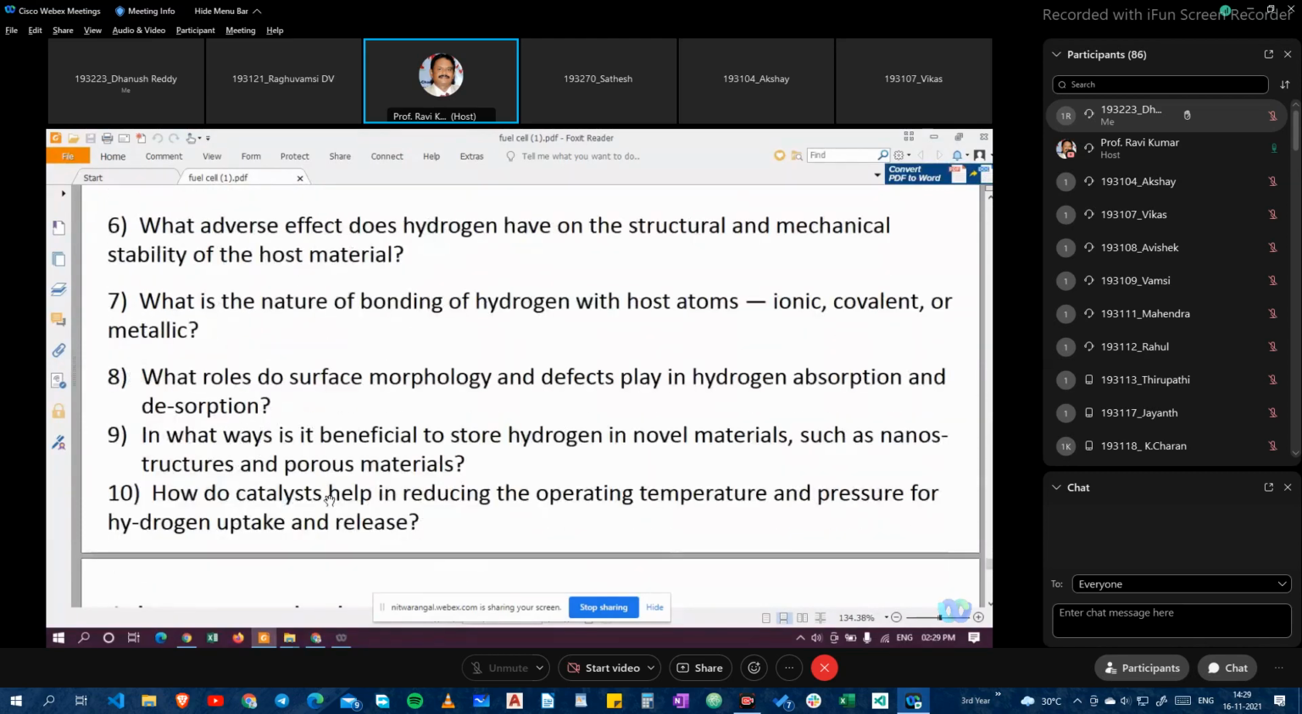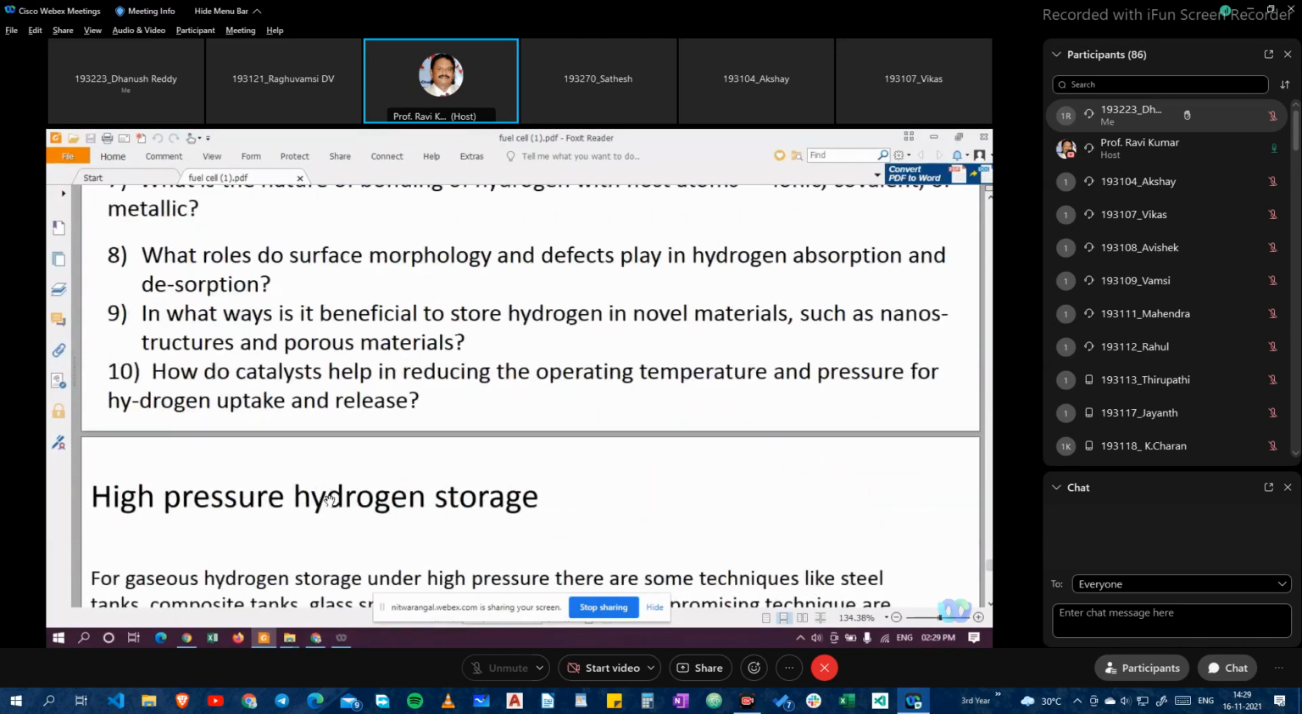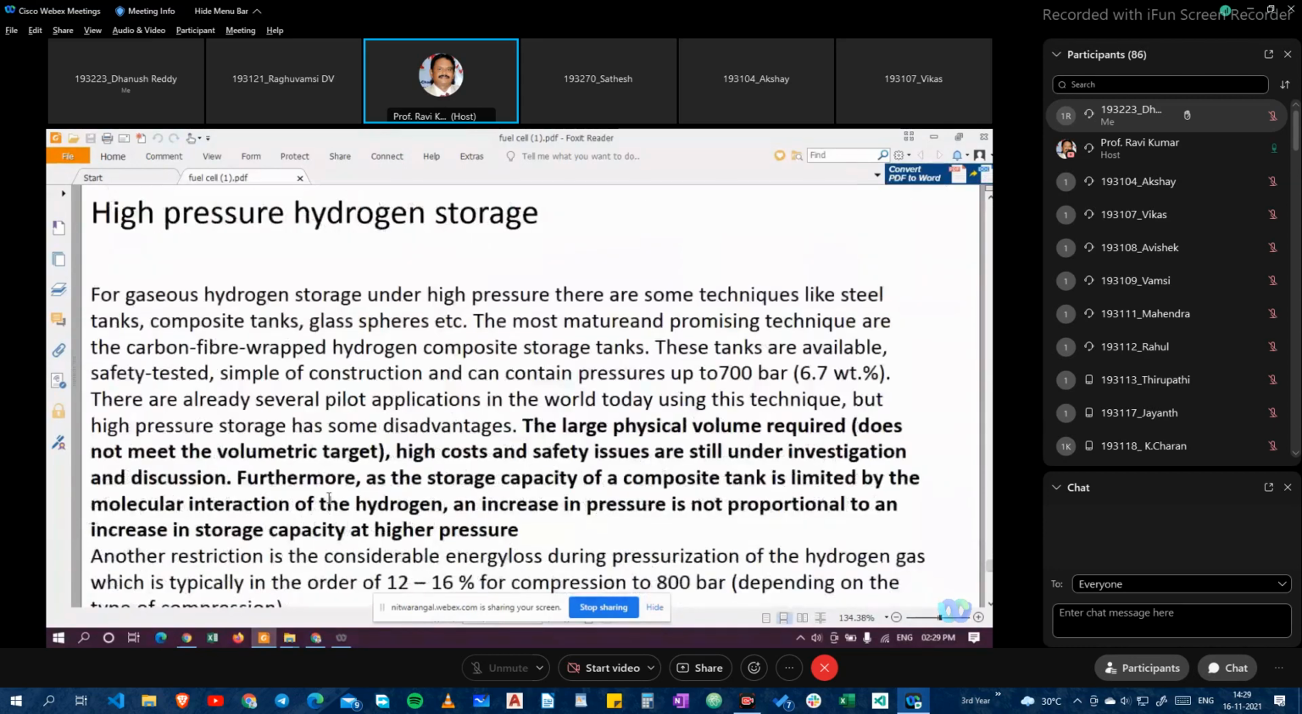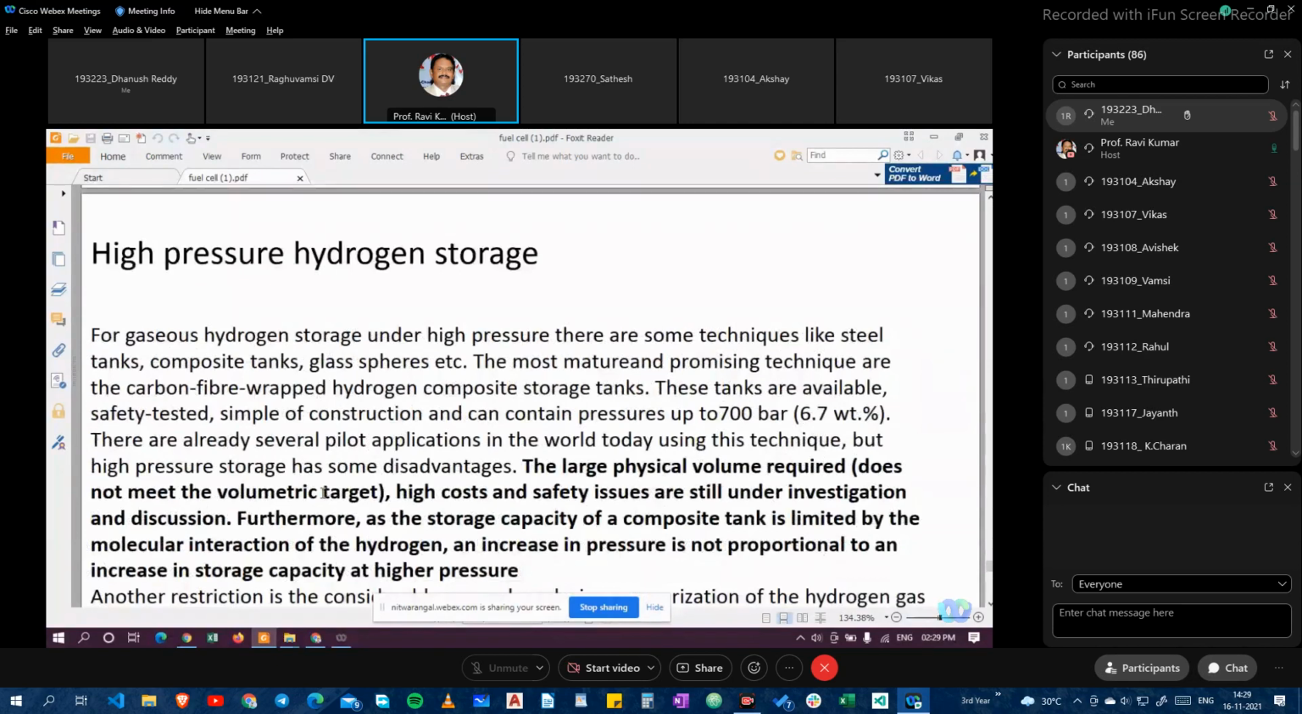And high pressure hydrogen storage. I am not going very much deeper, but you can have it just for the idea's sake. I am just giving you the information. In high pressure hydrogen storage, the large physical volume required does not meet the volumetric target. High cost and safety issues are still under investigation and discussion. Further, as the storage capacity of the composite tanks is limited by the molecular interaction of the hydrogen, increasing the pressure is not proportional to an increase in storage capacity.